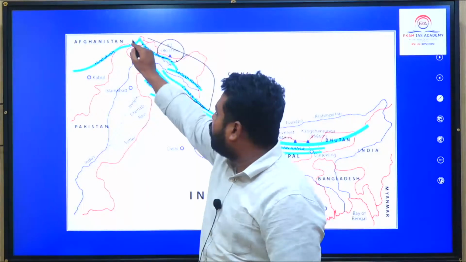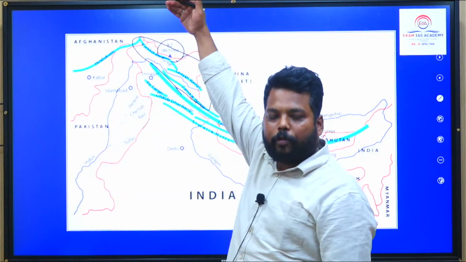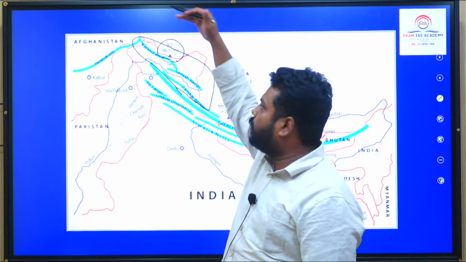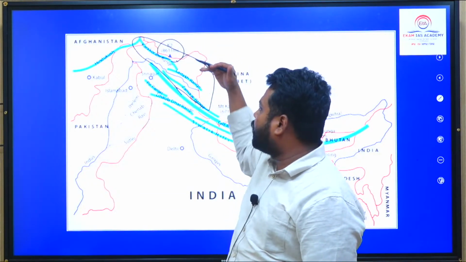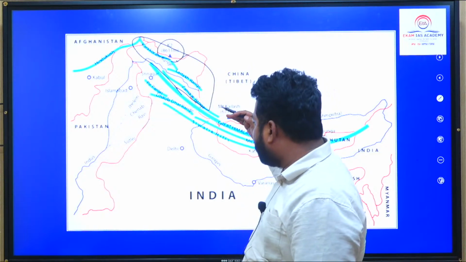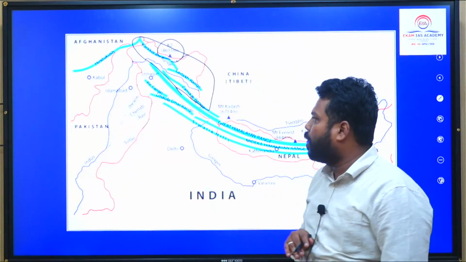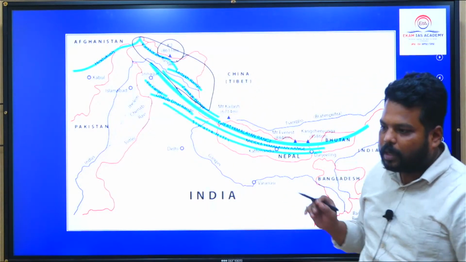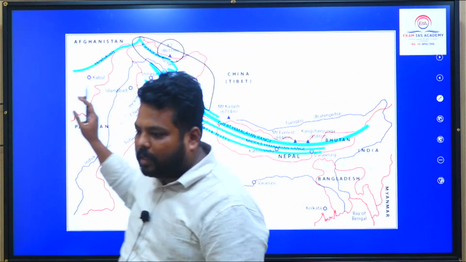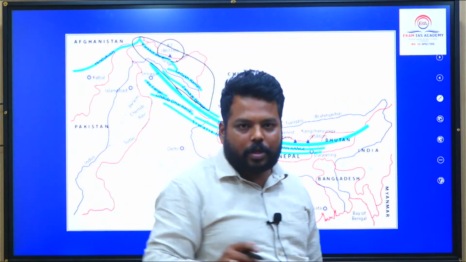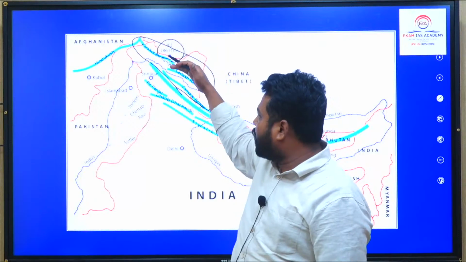So these 3 are located from north to south. If you want to arrange these mountains: Karakoram range, Ladakh range, Zaskar range, Himadri, Himachal, Shivaliks. Make sure that you remember these Himalayas as such.